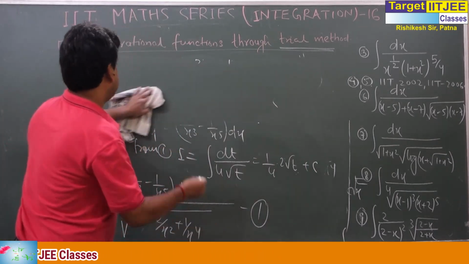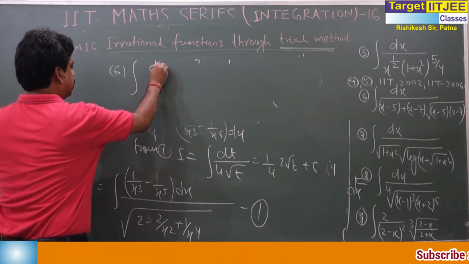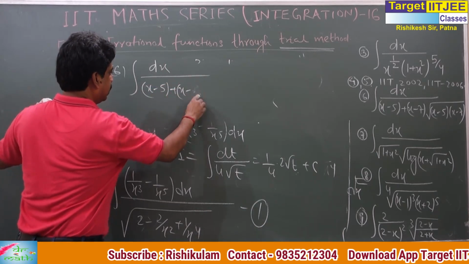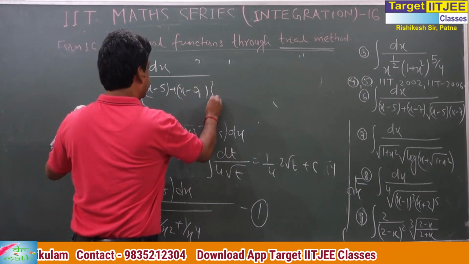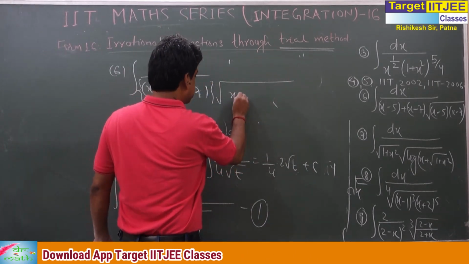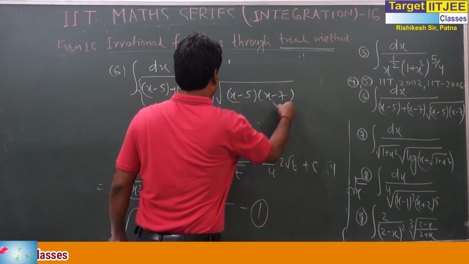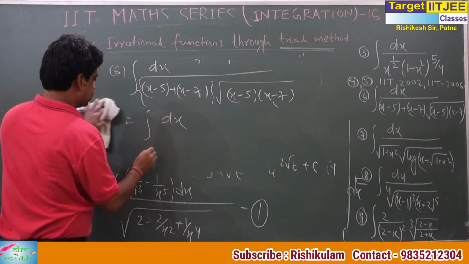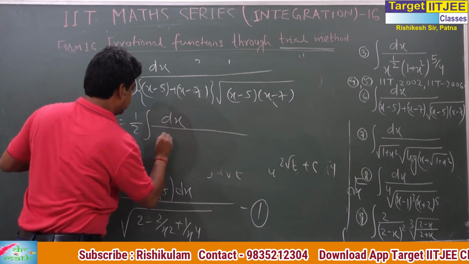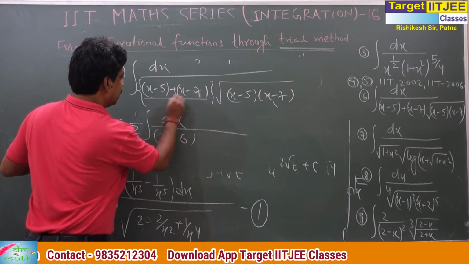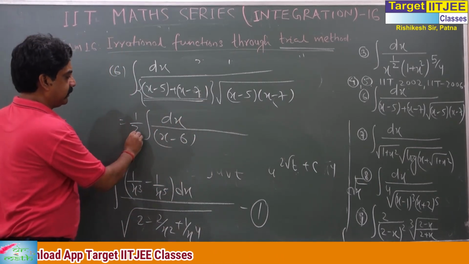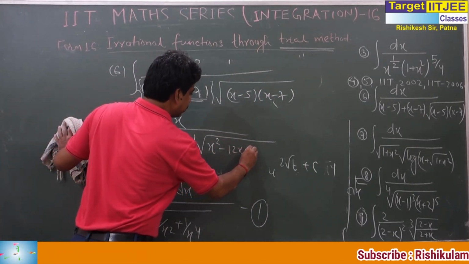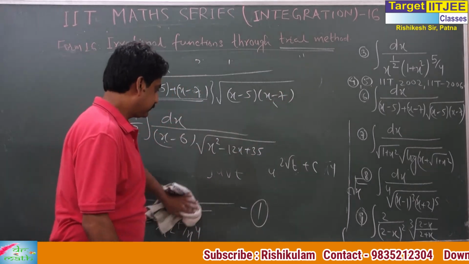Now my question number 6, an easy one. This is nothing but form 1. Sir, form 1? Yes, it is form 1, nothing else. But still the question has quality. Actually this is dx by (2x − 6)... I write this as 2x − 12, take 2 common, x − 6. And this one is x² − 12x + 35.